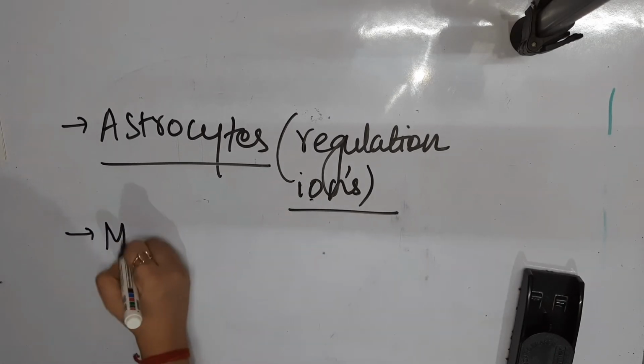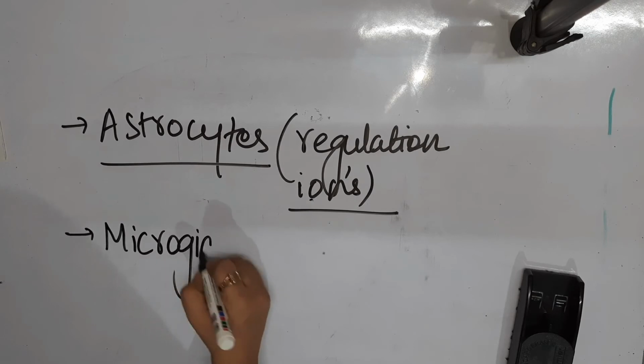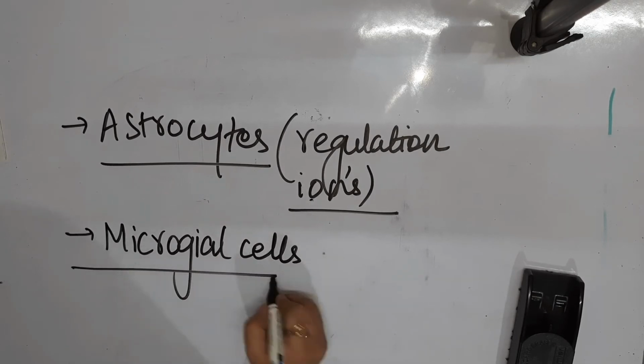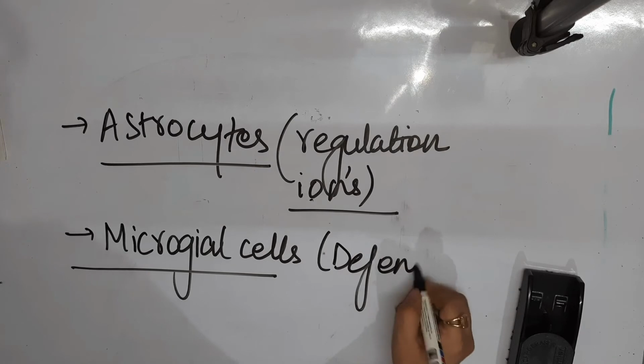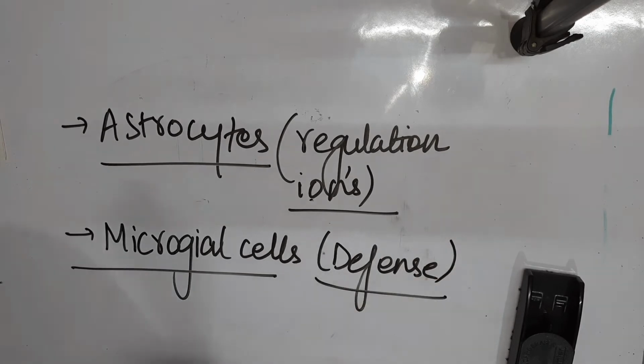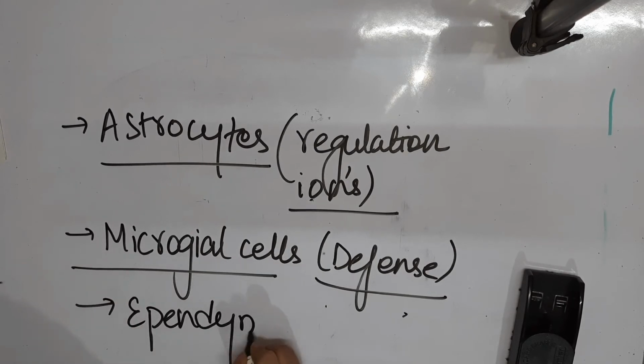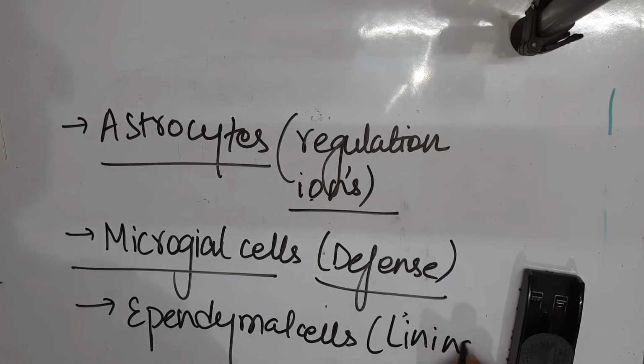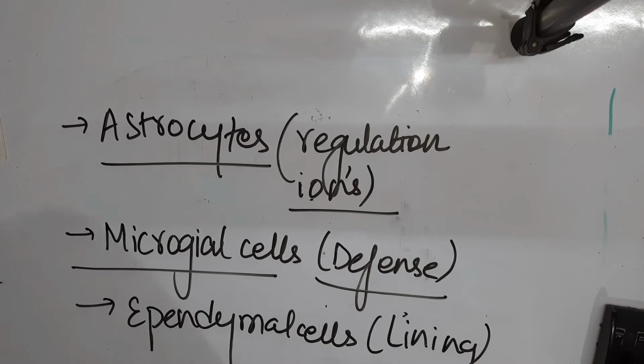Then there are other cells called microglial cells. Microglial cells are responsible for the defense mechanism or immune system of the nervous system. Then we have ependymal cells. Ependymal cells are responsible for providing the lining of the cavities. In every organ we have an internal or external lining which provides a kind of protection to the organ, so ependymal cells are responsible for that.